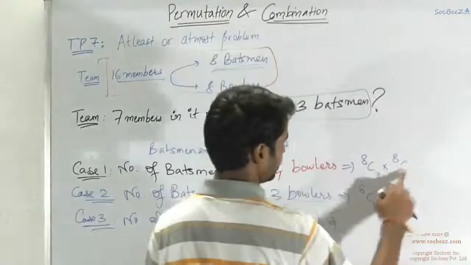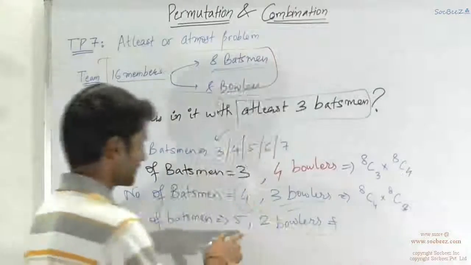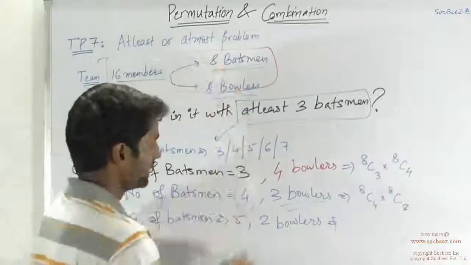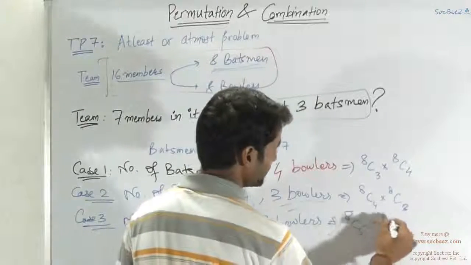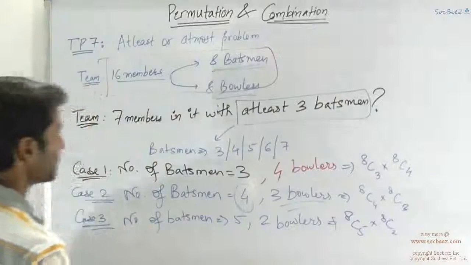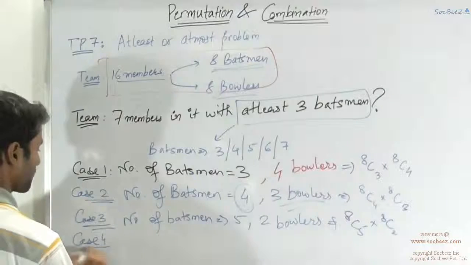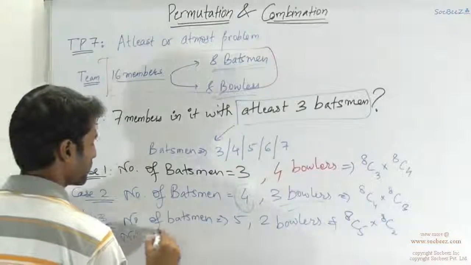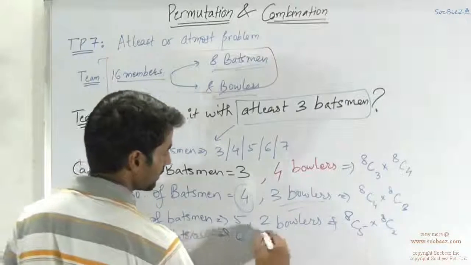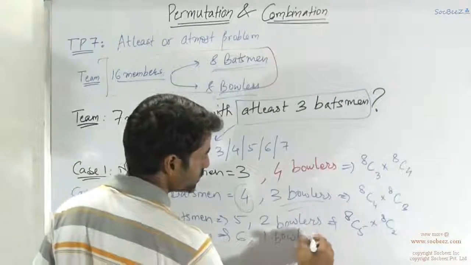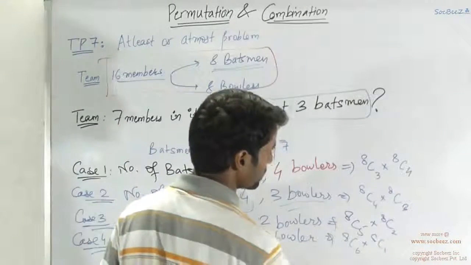So here we would be choosing 4 out of 8 bowlers, choosing 3 out of 8 bowlers. Similarly, in the third case, there were 5 batsmen to be chosen from the given 8 and 2 from the 8 bowlers. That would be 8C5 into 8C2. And similarly, there could be case 4, number of batsmen equals 6, and there is 1 bowler in this squad. So 8C6 is to choose the batsmen into 8C1 to choose the bowler.